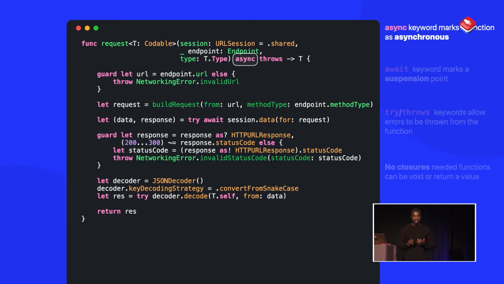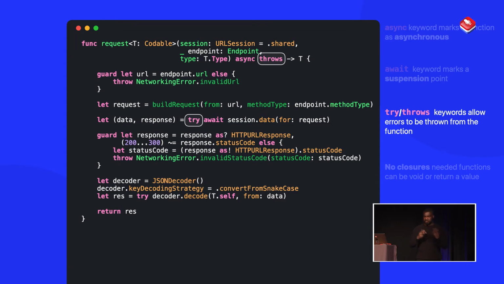Now, after you finish doing that, you also have the await keyword. If you want to use an asynchronous function, the await keyword essentially tells the system that, hey, this is an asynchronous function that you have to wait to finish before you can continue. So it's basically just a suspension point for when it will stop, and then it will continue after you get back the response.